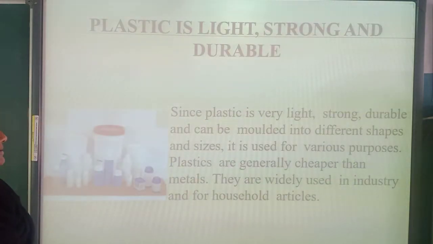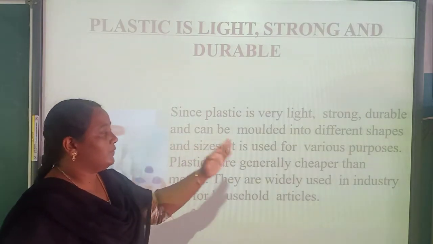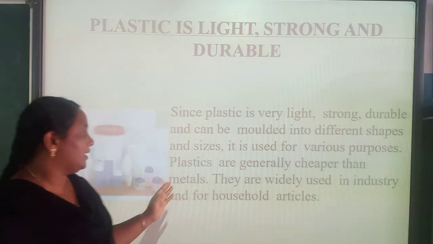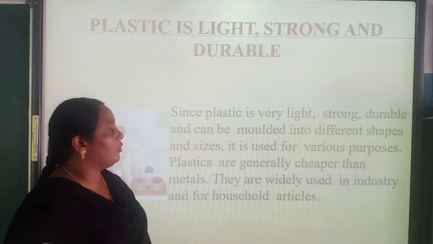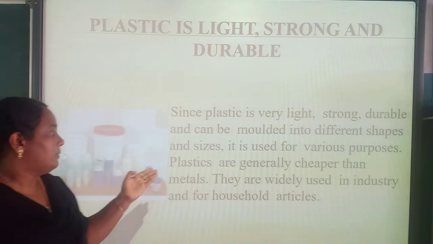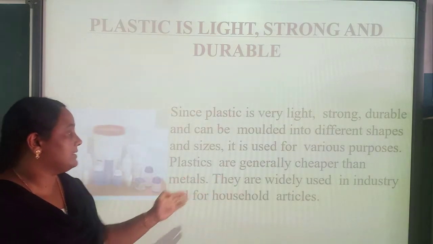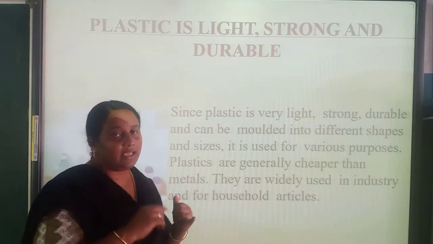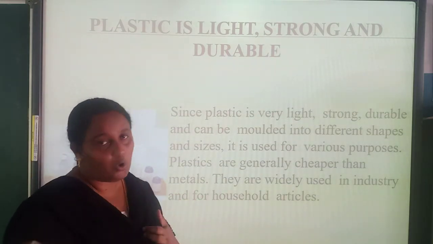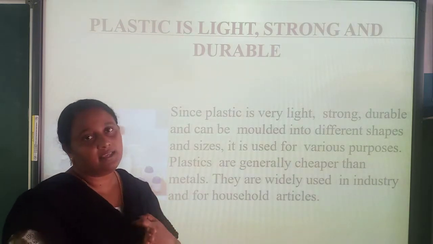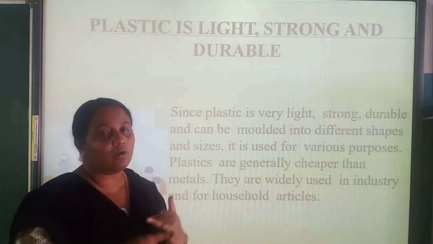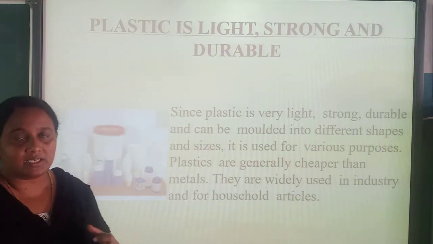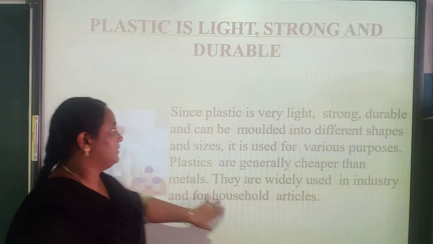Since plastic is very light, strong, durable and can be molded into different shapes and sizes, it is used for various purposes. Plastics are generally cheaper than metals. They are widely used in industries and for household things. These are the other three properties: strong, durable and lightweight. So it is used in many industrial purposes and also household purposes.